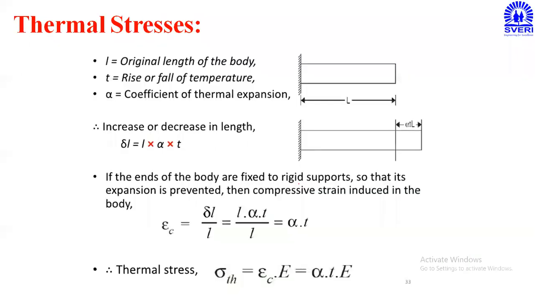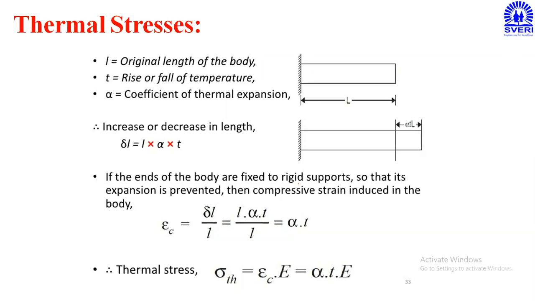Now here, if I have to calculate the thermal stresses, it is not possible to use the formula sigma is equal to P upon A, because in the thermal stress concept we are not applying a force as capital P. So force upon cross-sectional area, that formula will not be applicable here in the concept of thermal stress. So another formula is there.